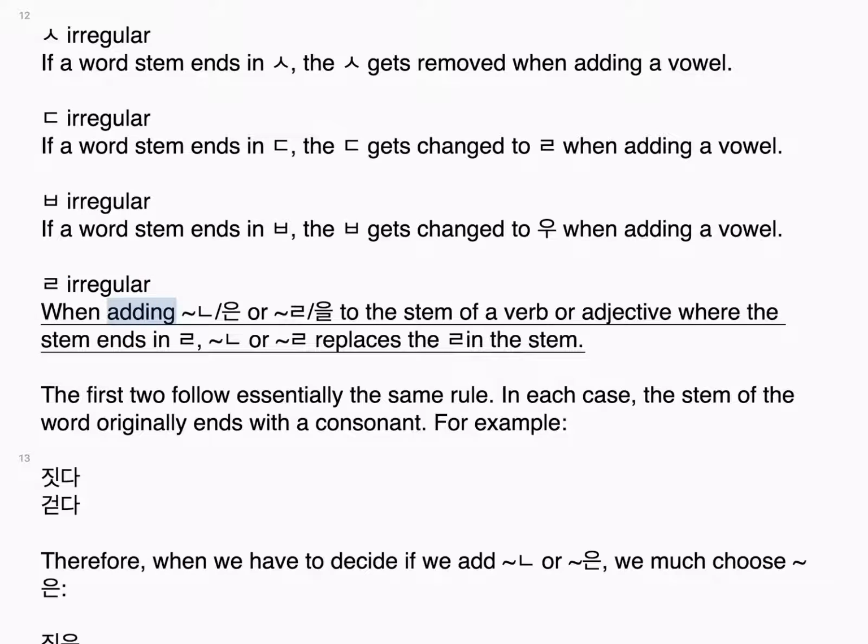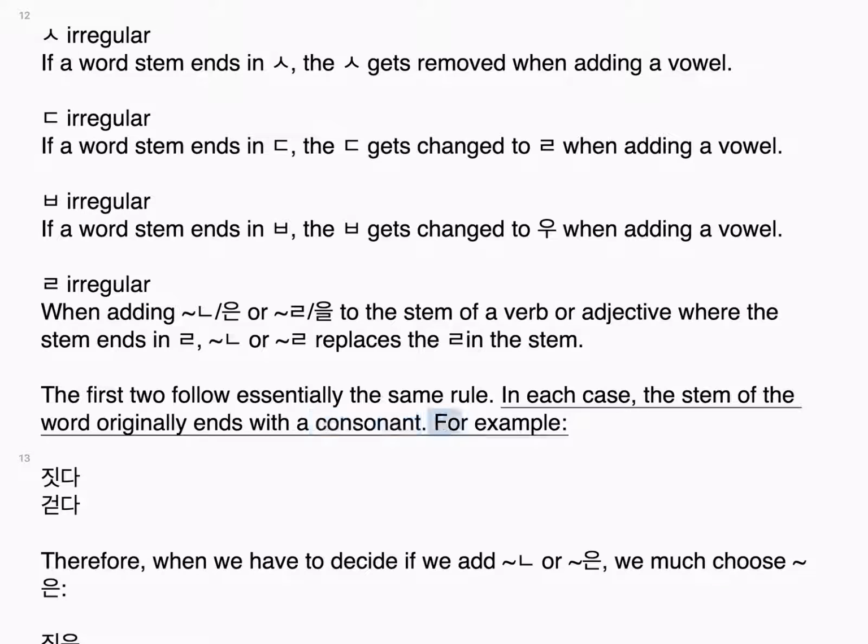The 리을 irregular: when adding 는 or 을 to the stem of a verb or adjective where the stem ends in 리을, the 리을 replaces the 니은 in the stem. The first two follow essentially the same rule. In each case, the stem of the word originally ends with a consonant. For example, 짓다 and 걷다.